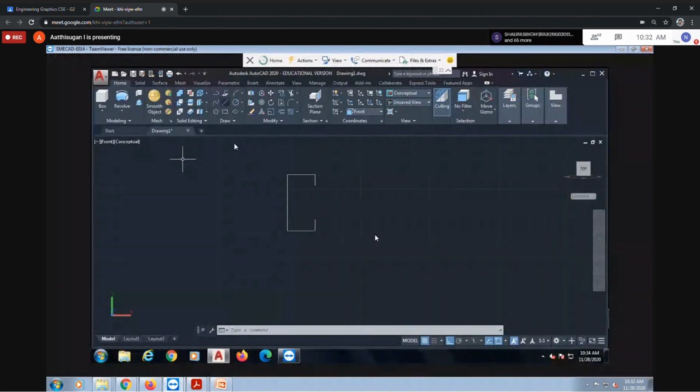Draw the line from the midpoint, taking 12 mm from the midpoint. Then from here to here is 11, and similarly from here to here is 11.